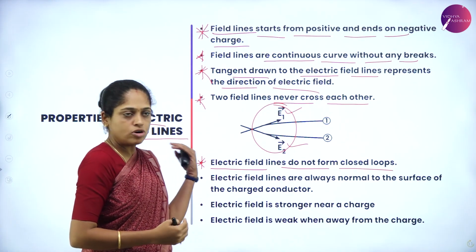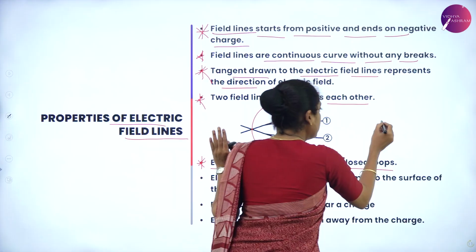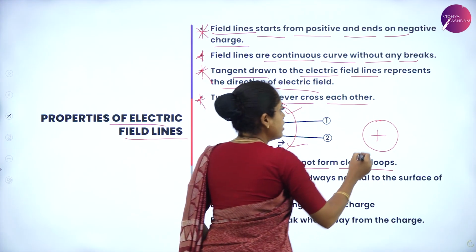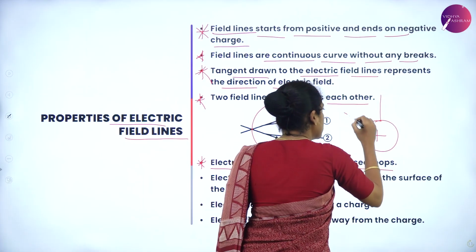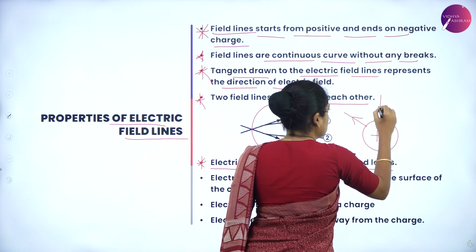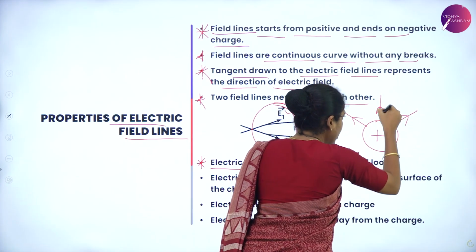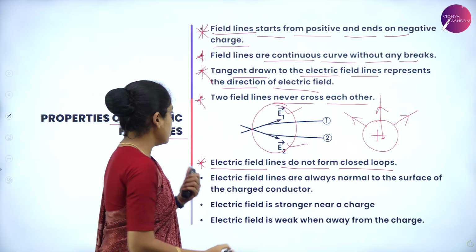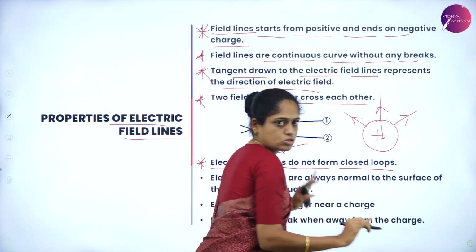This you might have observed in the previous picture. While drawing the electric field line for a charge, we started from outside the circle of this charge. We didn't draw into the circle. Why? Because the electric field lines do not form closed loops.